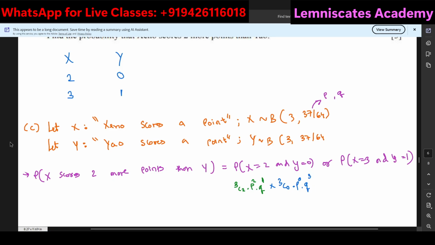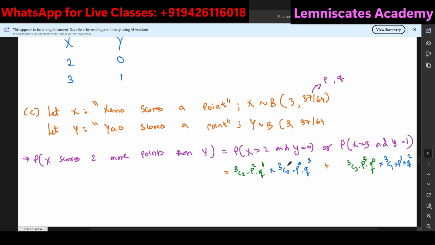Now either this, or when X is equal to 3 and n is equal to 3, it will be 3C3. 3C3 times p to the power of 3 times q to the power of 3 minus 3 is 0. And for Y is equal to 1, it will be multiplied with 3C1 into p to the power of 1 into q to the power of 3 minus 1 is 2. Okay, so this is the simplification that we are able to get. If I simplify this, of course 3C0 and 3C3 both are equal to 1.